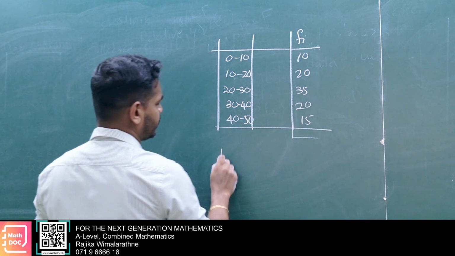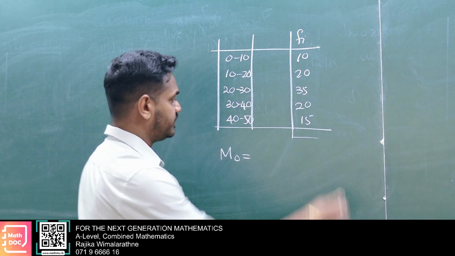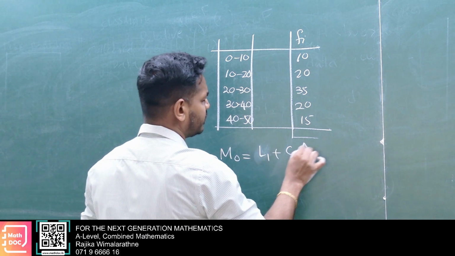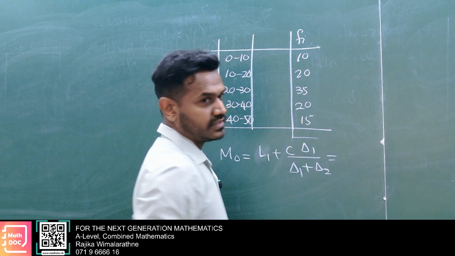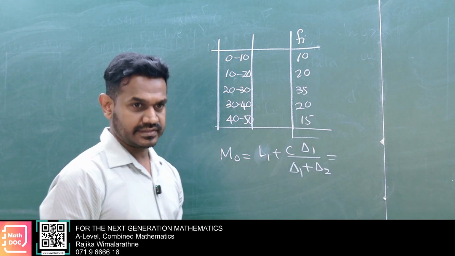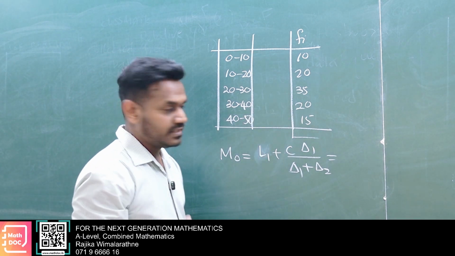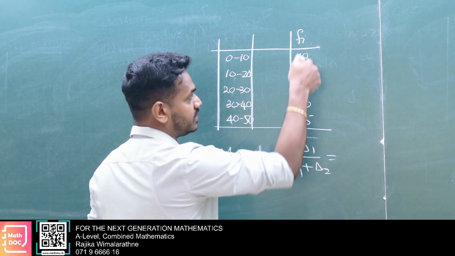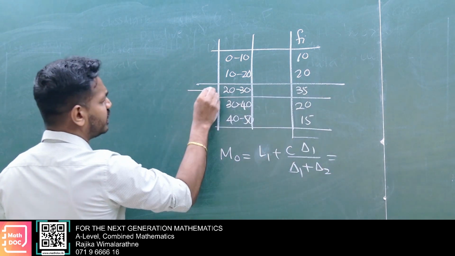So I'm going to calculate mode. We know the equation MO equals L1 plus C times delta 1 over delta 1 plus delta 2, no? It is very important to arrange that in ascending order. Now that is given in ascending order, no worries. So you have to select the highest frequency class. Here we can see the highest frequency class; that is the model class.